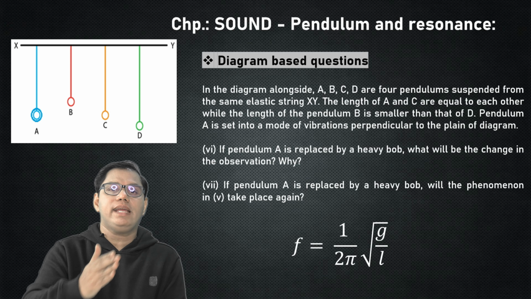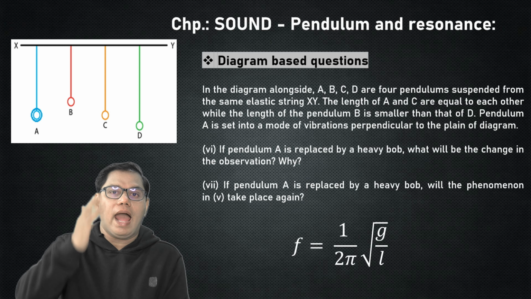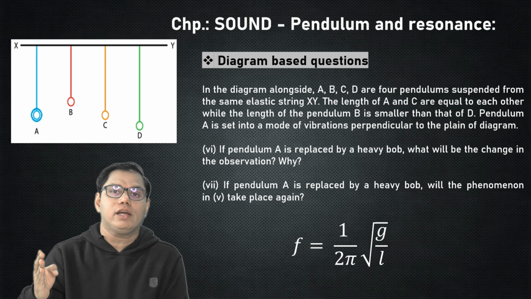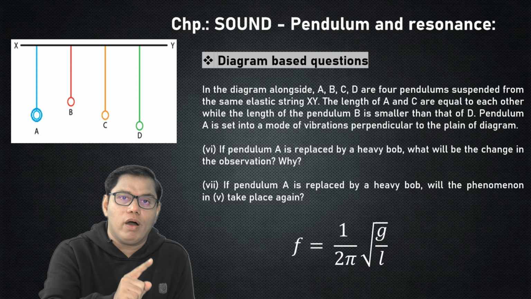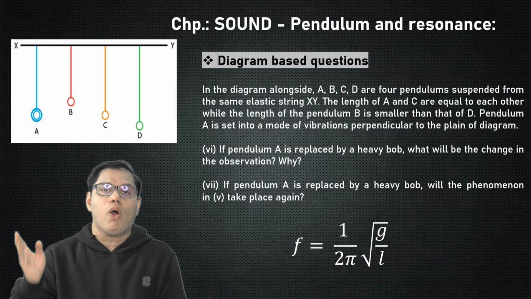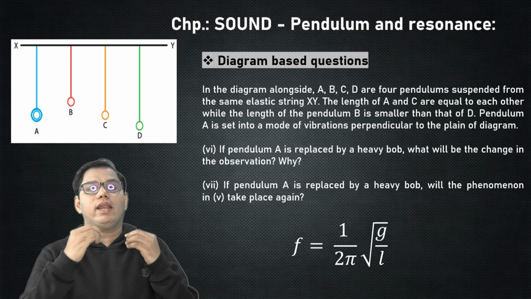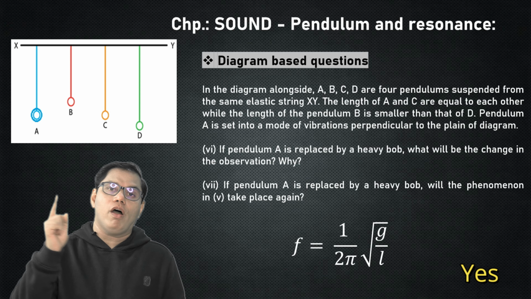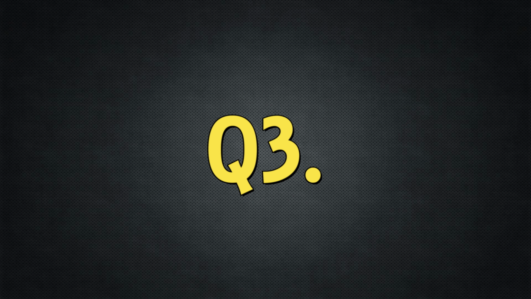The answer is yes, definitely it will occur as long as the lengths of the strings are equal. Again I would like to point out that the formula of the frequency does not involve the mass of the bob. So whether a lighter bob or a heavier bob, the phenomenon of resonance will definitely occur.